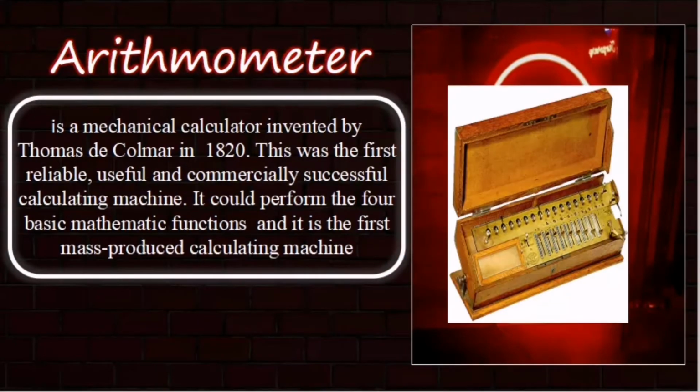Moving on is the arithmometer. It is a mechanical calculator invented by Thomas de Colmar in 1820. This was the first reliable, useful, and commercially successful calculating machine. It could perform the four basic mathematical functions, and it is the first mass-produced calculating machine.